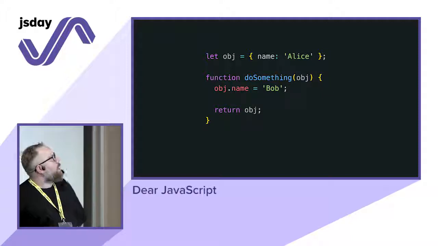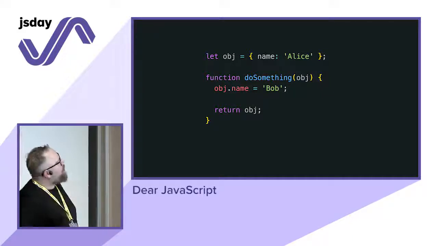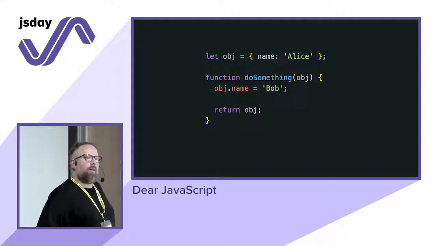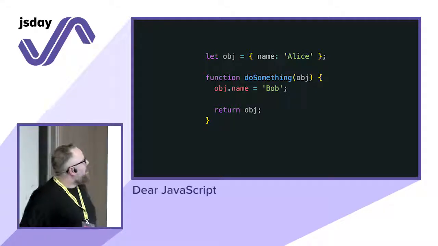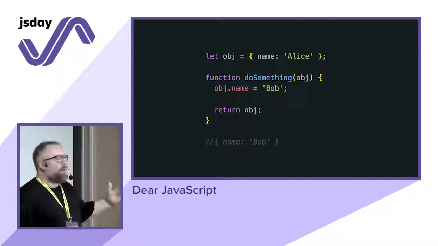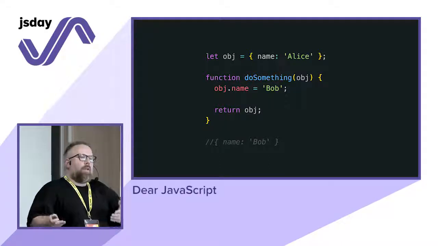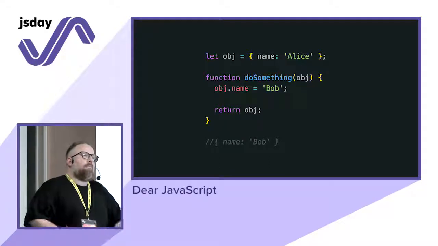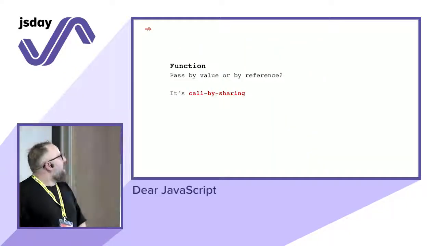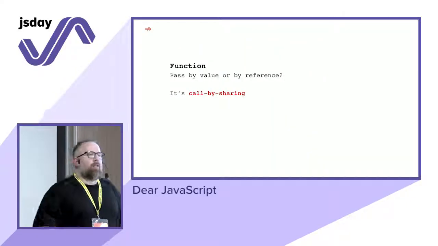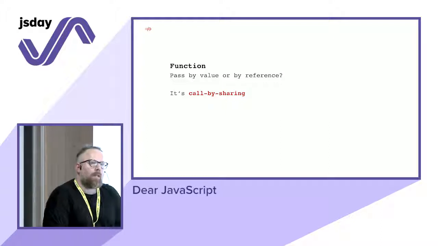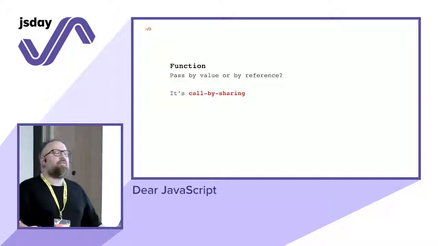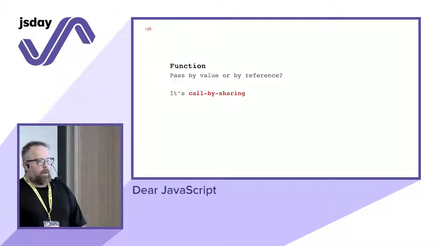We have our object Alice, but then we change a property on that object. What will be the value of the object? Bob in this case. So with objects, we are not passing by value or by reference. We are basically passing by sharing. If you access the properties of the object, then you can change them. But if you are reassigning it, nothing will happen.